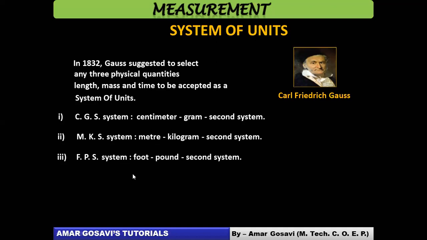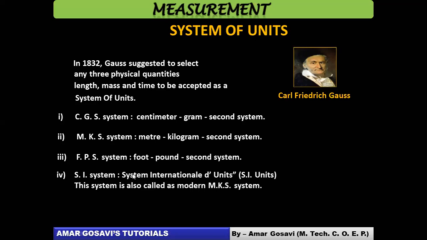This was the system which Britishers adopted. So we also see their footprints, the system footprints, in India also. Here also we purchase flats in terms of square feet. We don't talk in terms of square meters or centimeters. Moreover, we talk in terms of square feet. That means we were under the influence of the British system basically. So the FPS system is a system which was followed moreover by Britishers basically.